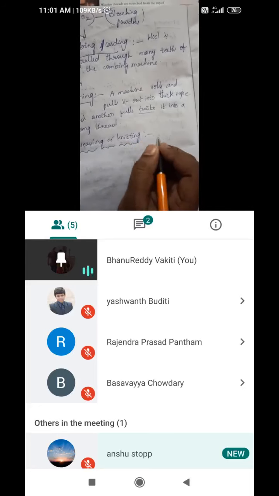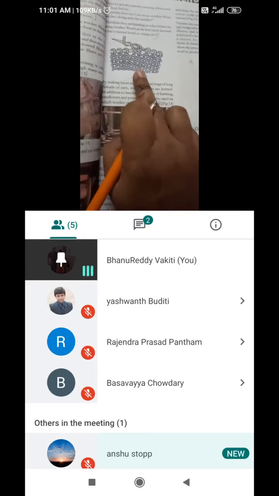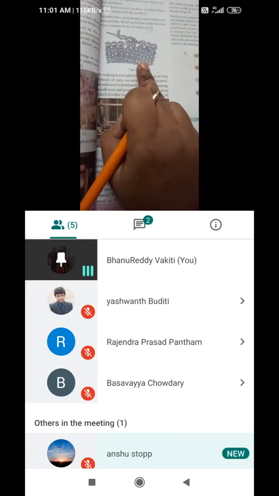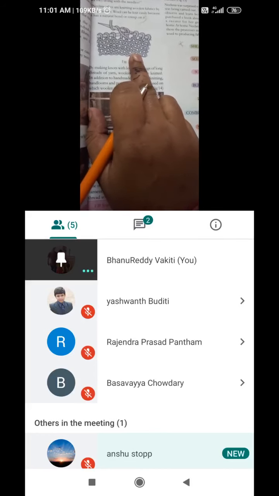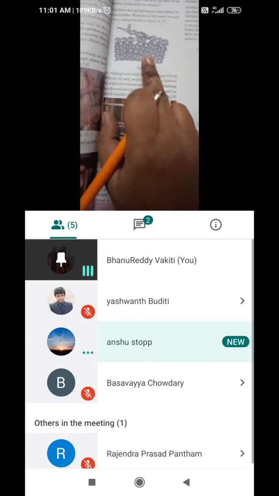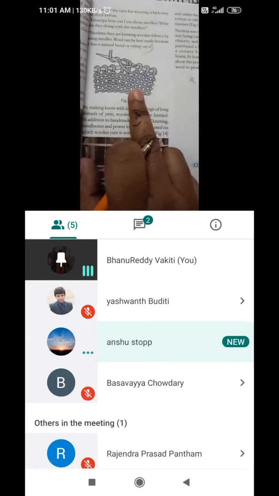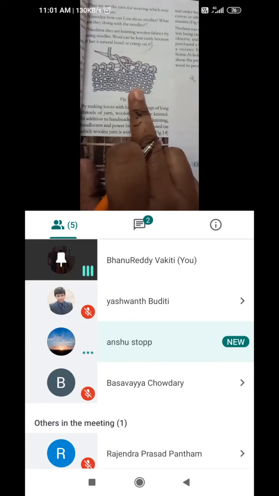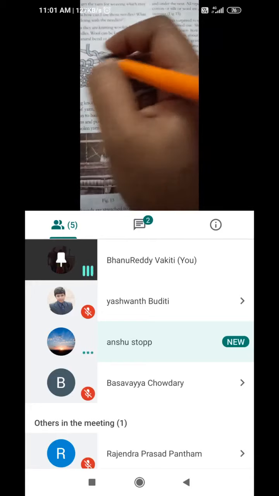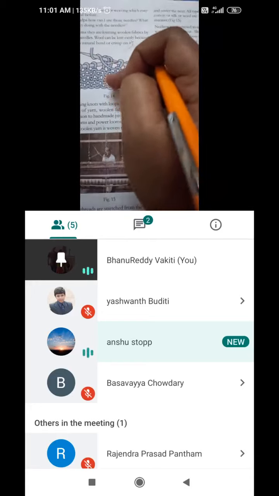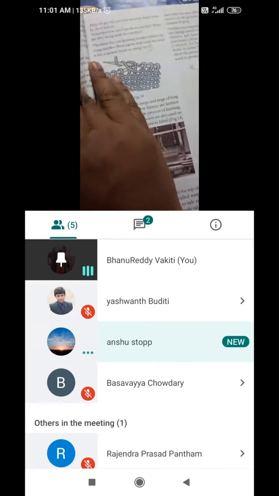Sweaters and all, they prepare like this. Shreyansh, have you observed this? By needle, some ladies prepare sweaters and all. That process is called knitting. With the help of needles, they will do it.